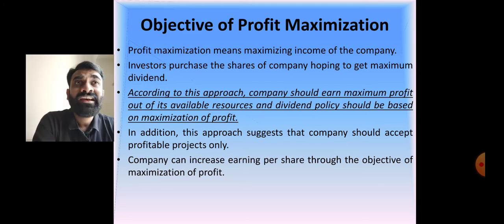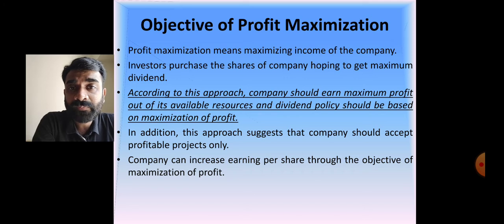And any company needs to analyze the profitability of the project that is being taken. If a company accepts a profitable project, then only can they achieve the objective of profit maximization.